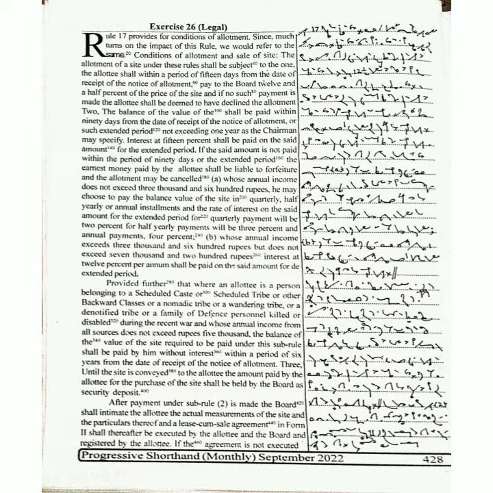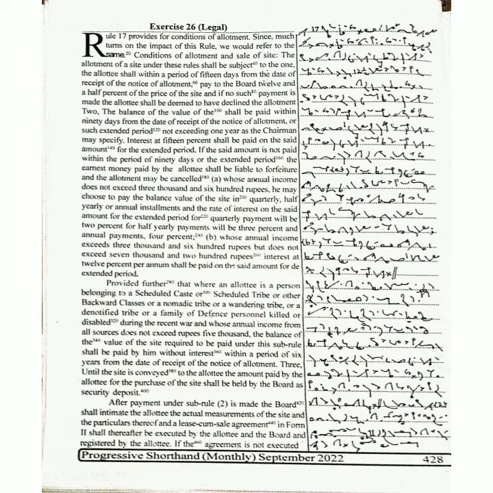3. Until the site is conveyed to the allottee, the amount paid by the allottee for the purchase of the site shall be held by the board as security deposit.